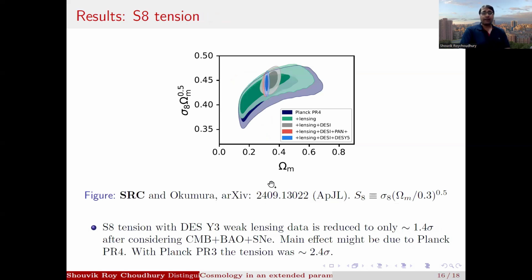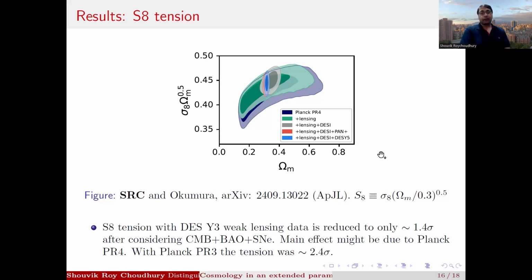Now, for S8 tension, what we find in the first paper, with CMB plus BAO plus supernovae, is that the tension is at the level of 1.4 sigma with DESI DR3 weak lensing data. So the weak lensing tension or the S8 tension is actually less than 2 sigma now. It is not a serious tension anymore. Previously with Planck PR3 likelihoods, this tension was at the level of 2.4 sigma, but currently with Planck PR4 likelihoods, it is actually less than 2 sigma now.